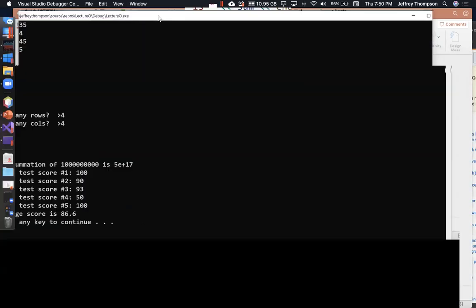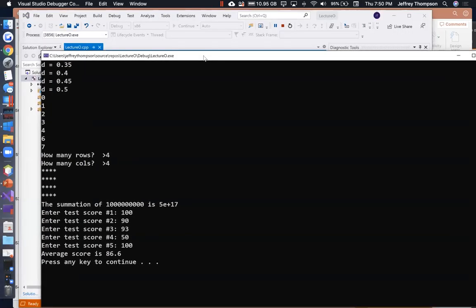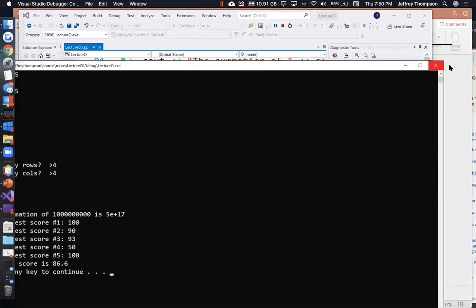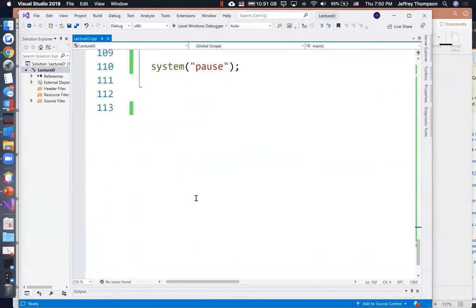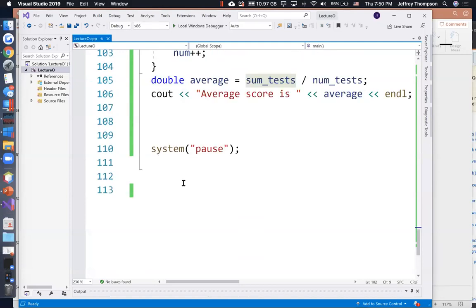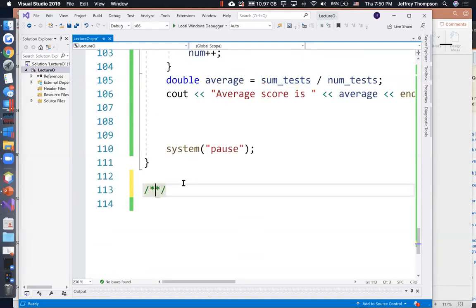We do need a little bit of homework based on this idea. So what I'm going to do is just tell you what kind of output I want.